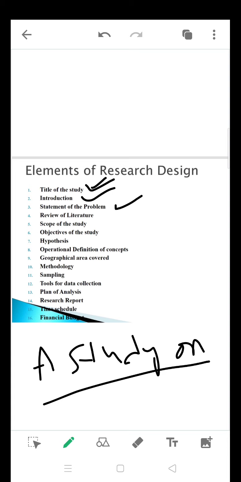And the next thing is statement of problem. It is a very crucial part in a research design. You are going to tell very specifically what problem you have identified and are doing the research on. Yes, of course it is customer satisfaction, but where exactly are you lagging? Customers may not be satisfied with the design of the handicraft, the color of the handicraft, the culture of the handicraft, or the recent trends not being applied in the handicraft. You are going to specify that particular problem in the statement of the problem.